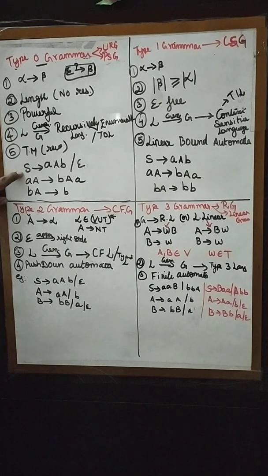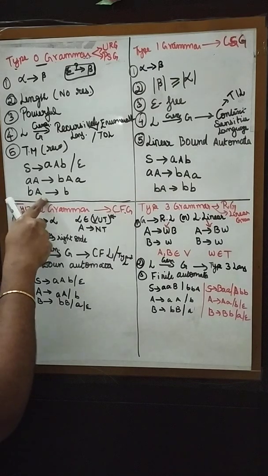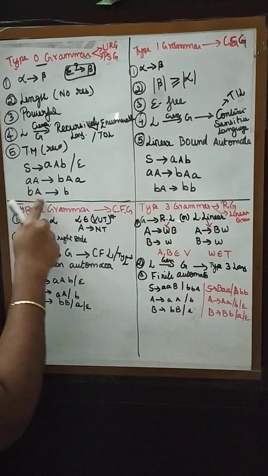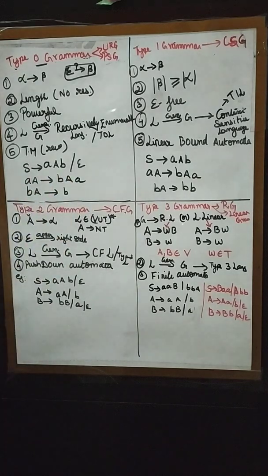If you want, you can have one symbol, or two symbols, or three symbols. Here the length of this alpha is 2, and the length of the beta is 1. That we can also do. Length is not restricted. Because of that, this type 0 grammar is said to be powerful.